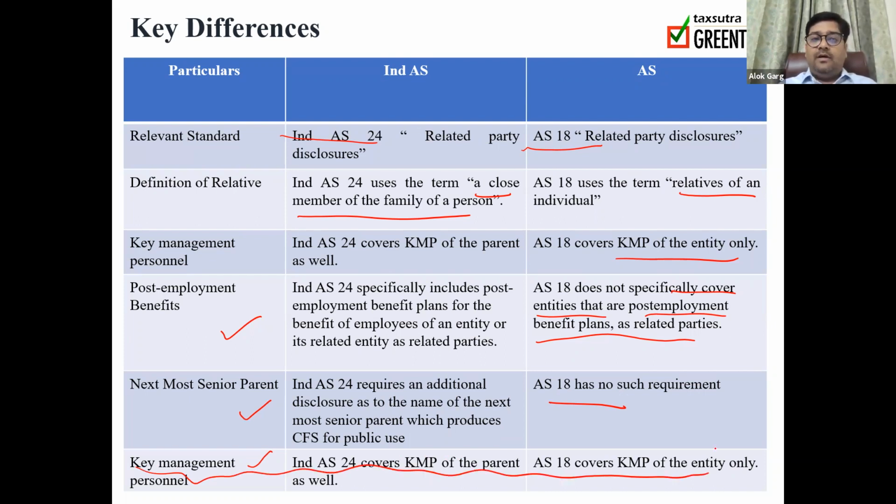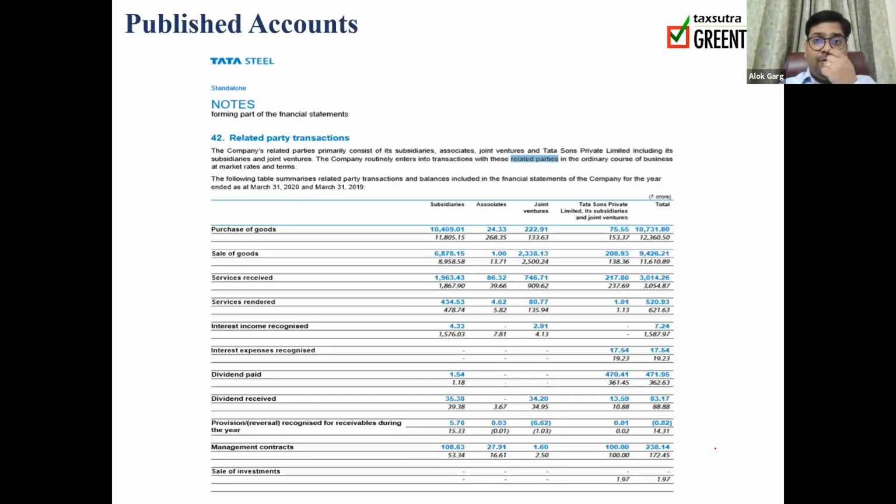Okay. Guys, I have also given the notes to accounts from a published disclosure of Tata Steel Limited. If you see this disclosure, Tata Steel has given the related party transactions. The company's related parties primarily consist of subsidiaries, associates, joint ventures, and Tata Sons Private Limited, including its subsidiaries and joint ventures. The company routinely enters into transactions with these related parties in the ordinary course of business at arm's length, at market rates and terms. Okay.